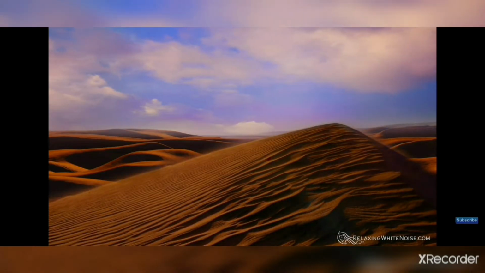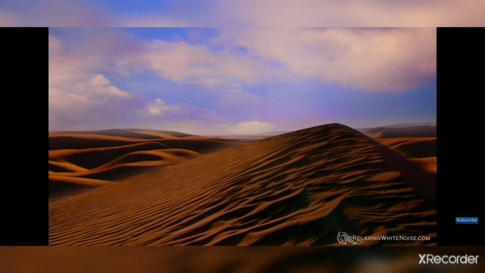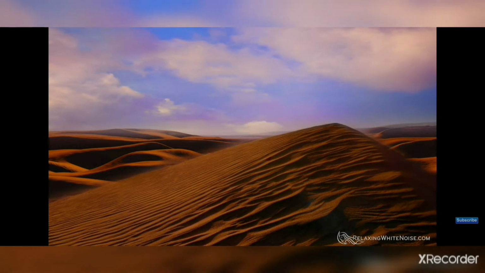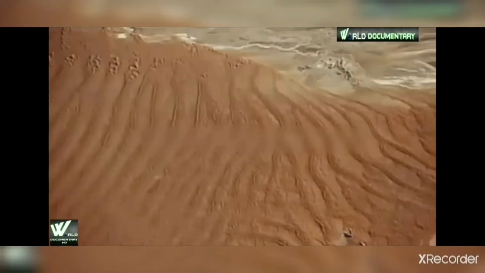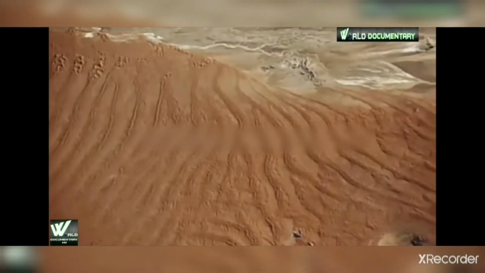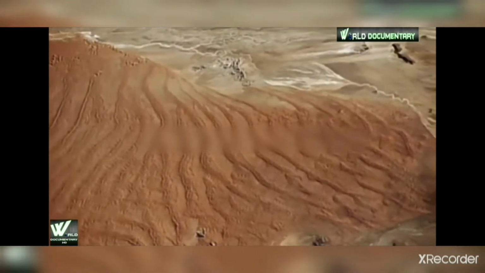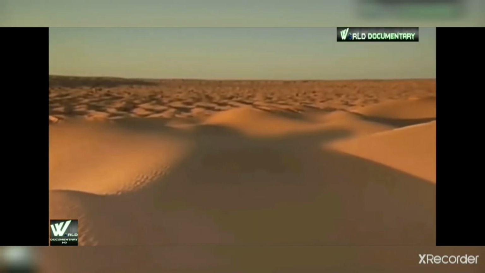Because desert is that area which receives very low rainfall, below 25 centimeters per year. It has very low humidity, and here the ratio between evaporation and rainfall is very high. And a very important thing, there are no such barriers which can prevent the movement of the wind or air.